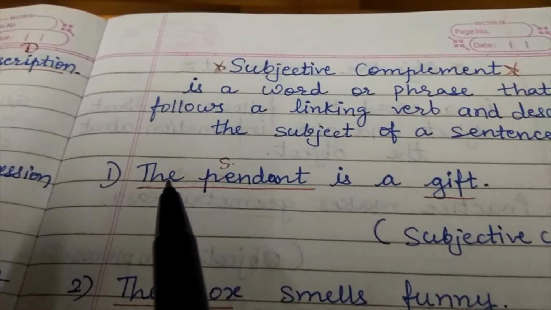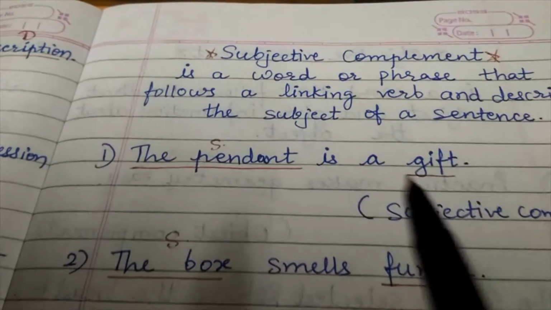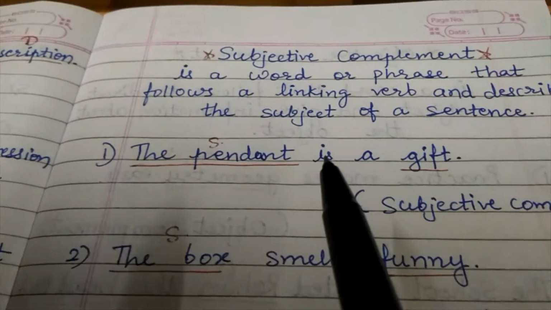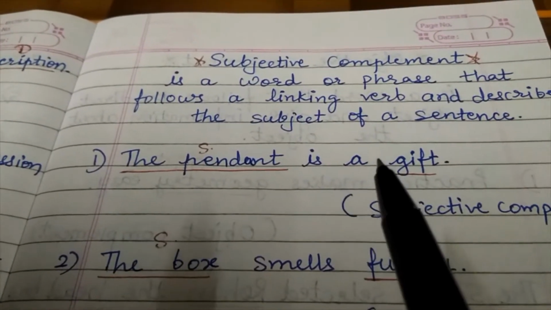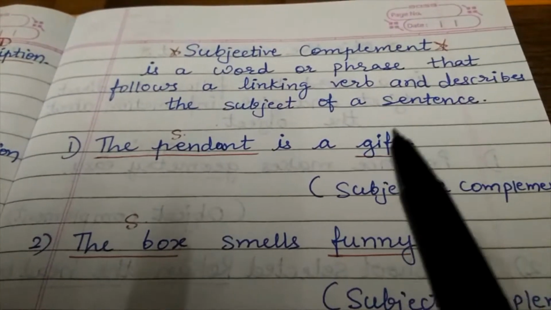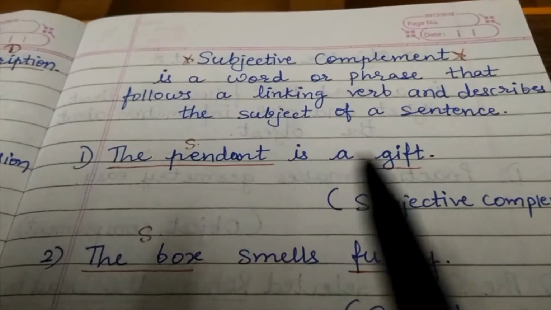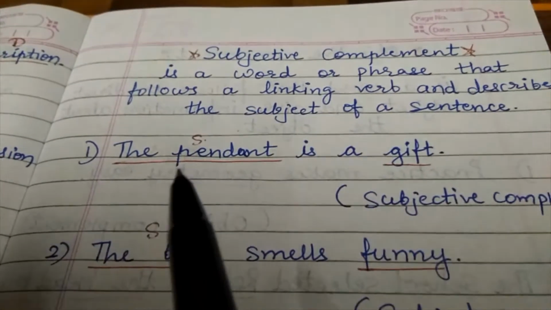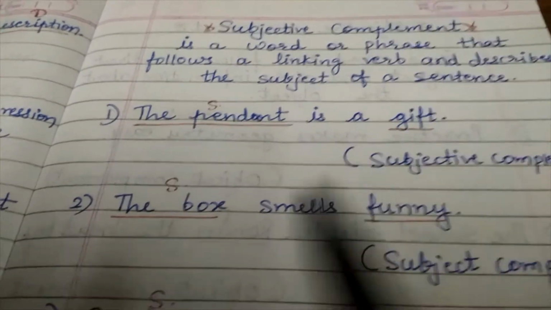Let's learn through some examples. First example, the pendant is a gift. Now, here the pendant is the subject of the sentence. Is is a linking verb, and you can see that after the linking verb, the subject complement has come. Means gift is a subject complement, as the pendant and gift are the same thing. Means this word, a gift, describes the pendant, so gift is a subjective complement in this sentence.